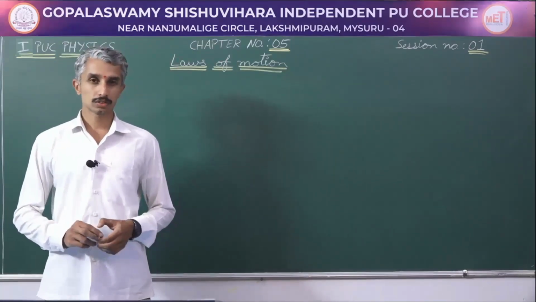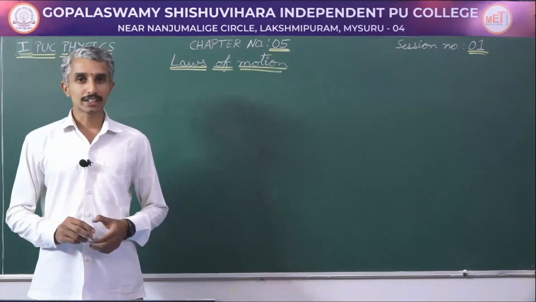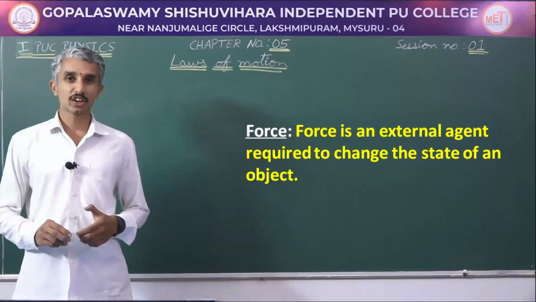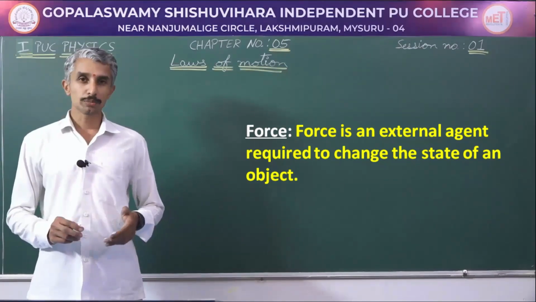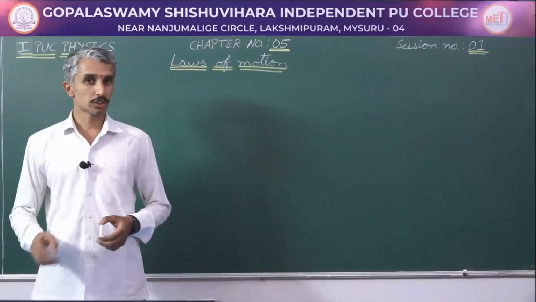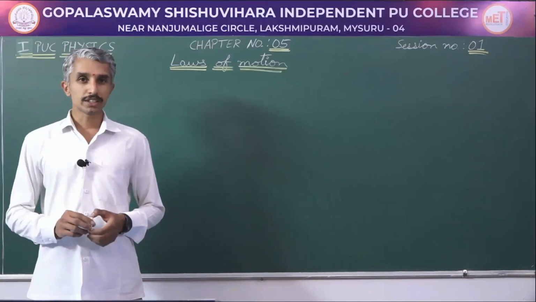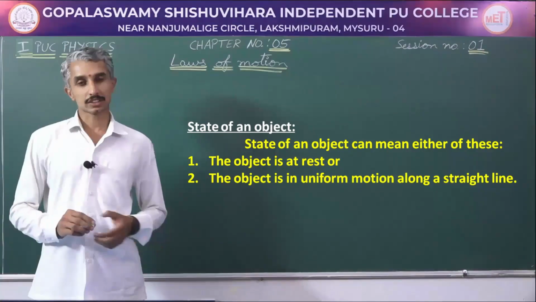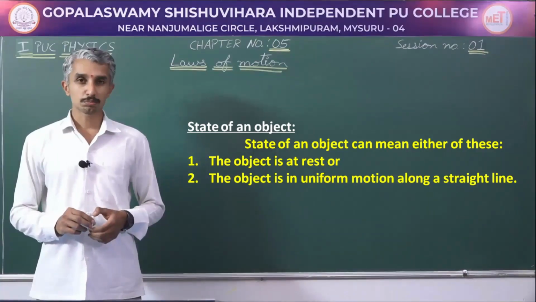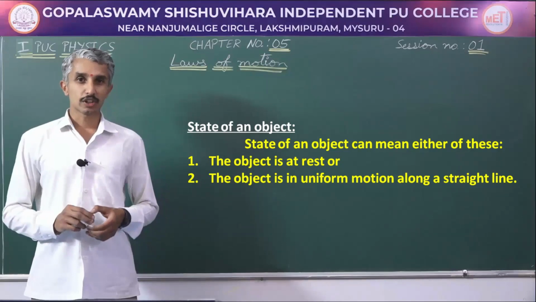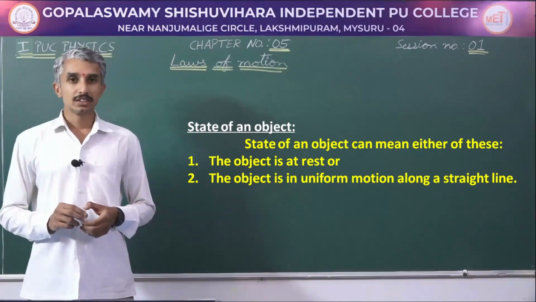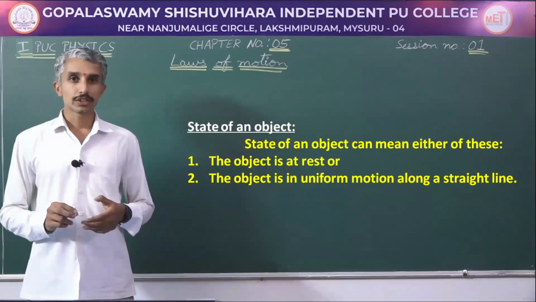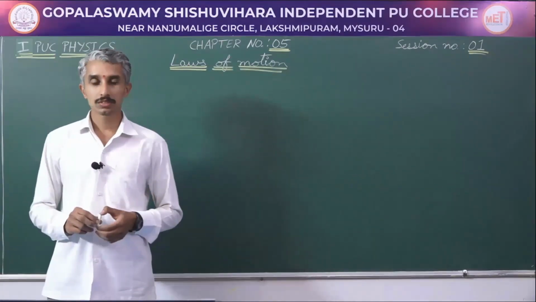Beginning with force, we can define force as an external agent required to change the state of an object. Now, what do you mean by state of an object? In the first demonstration, the state of the object was rest. So, state means it can be rest. In the second and third demonstrations, the state of the object was uniform motion, or motion with a constant speed.